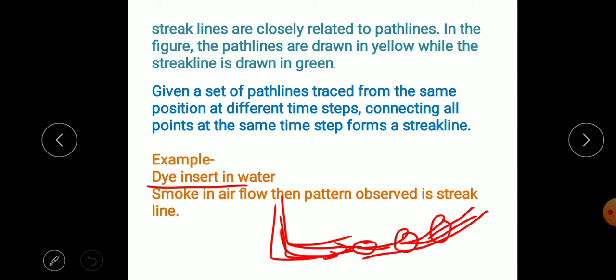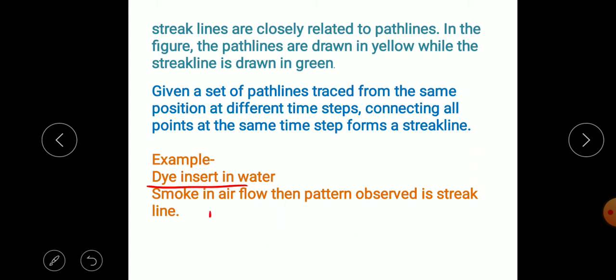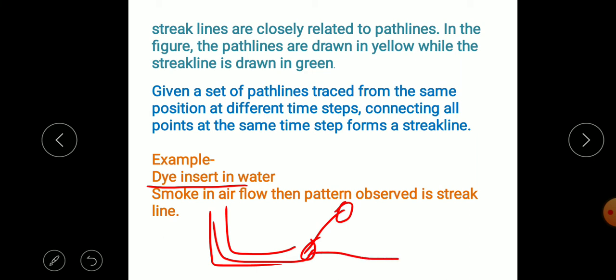But suppose dye is inserted in this water, so particles may flow along different directions. One particle may go along this direction, another along this direction, a third along this, and a fourth along this direction.